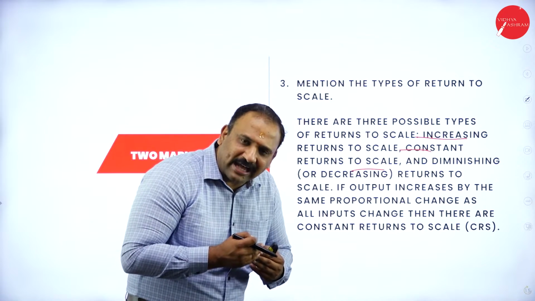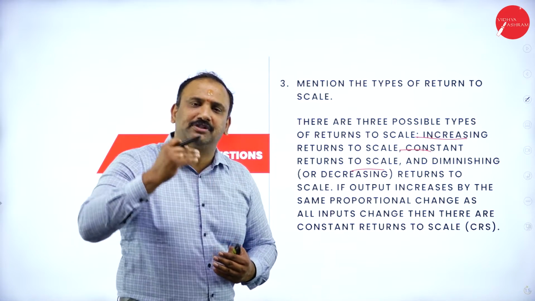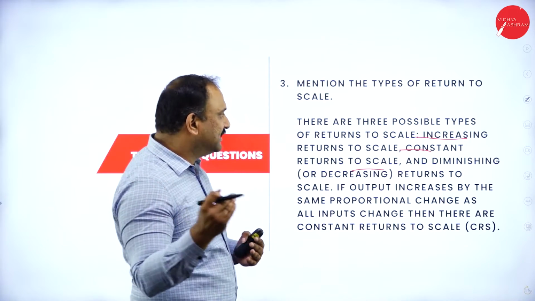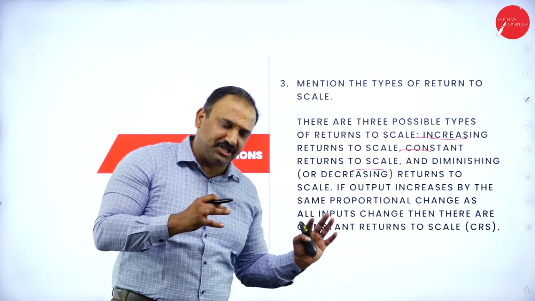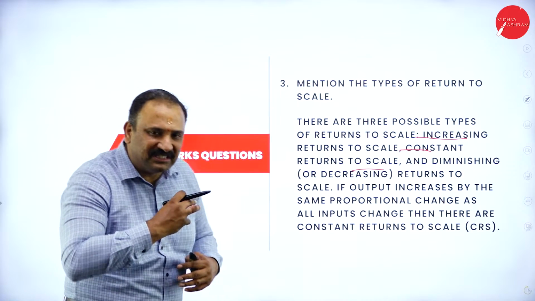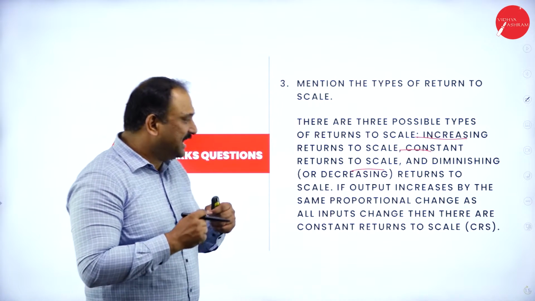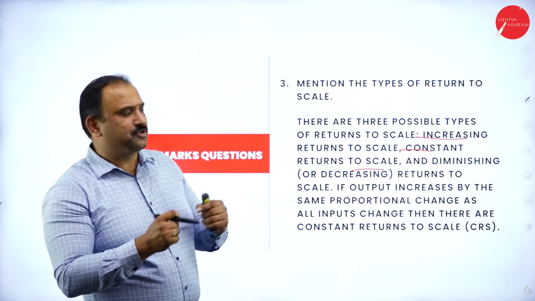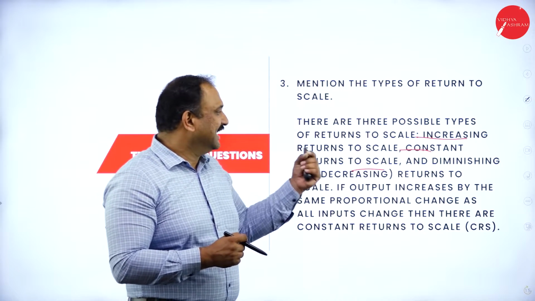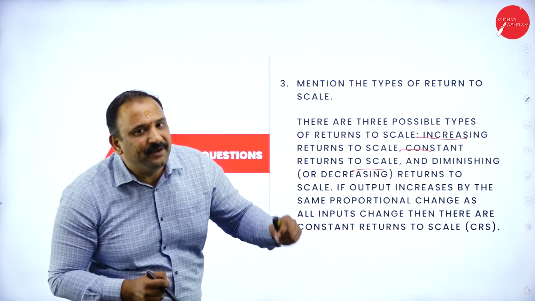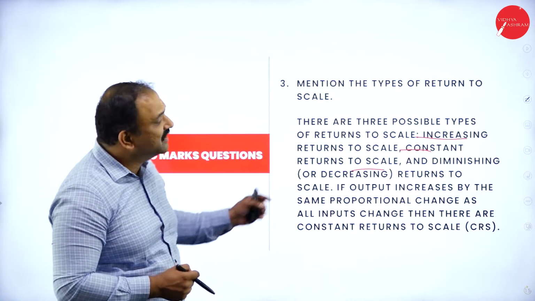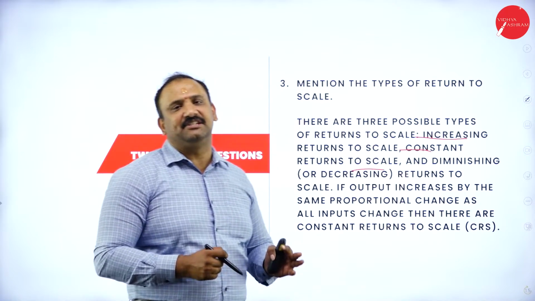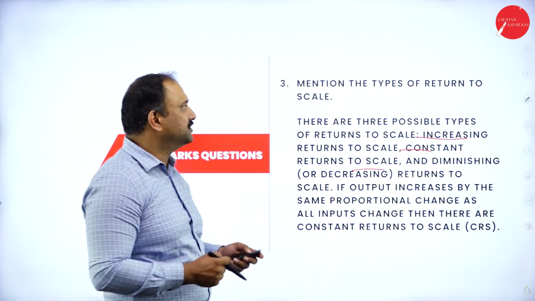So initially what happens is that as you keep on producing, the returns keep on increasing. At some point it becomes constant return, and then it becomes diminishing return, which means even if you start giving more input, the output does not change. So that's why we call it increasing, constant, and diminishing factors altogether. That's how the entire thing is decided in terms of returns to scale.